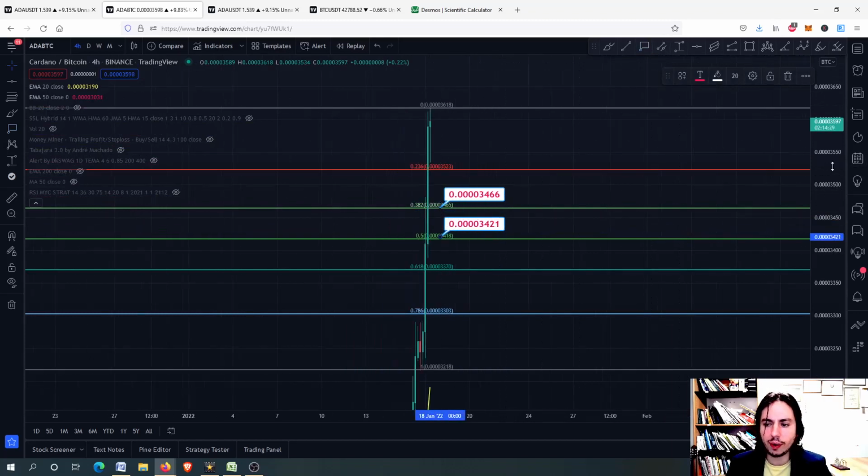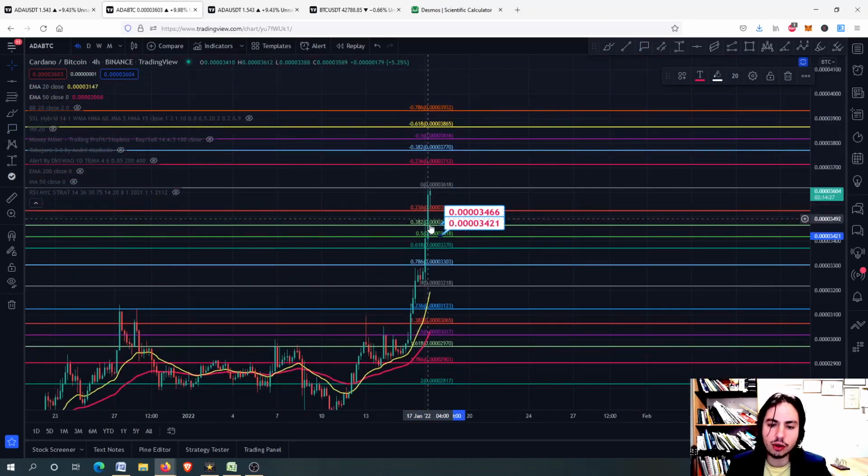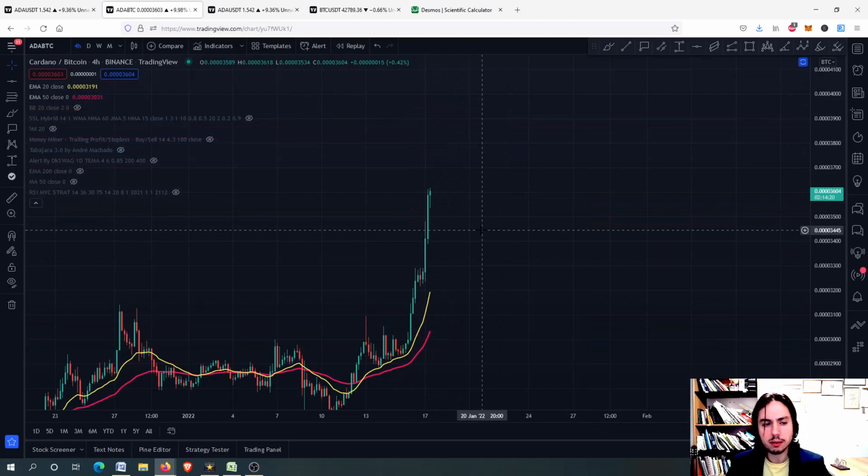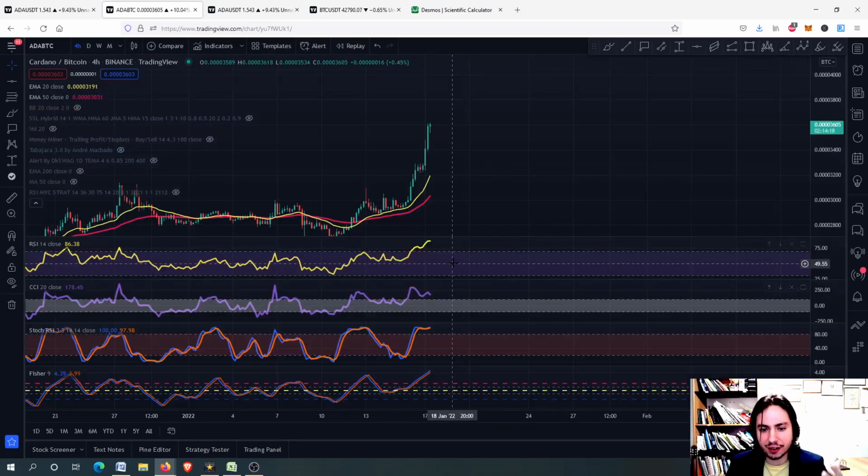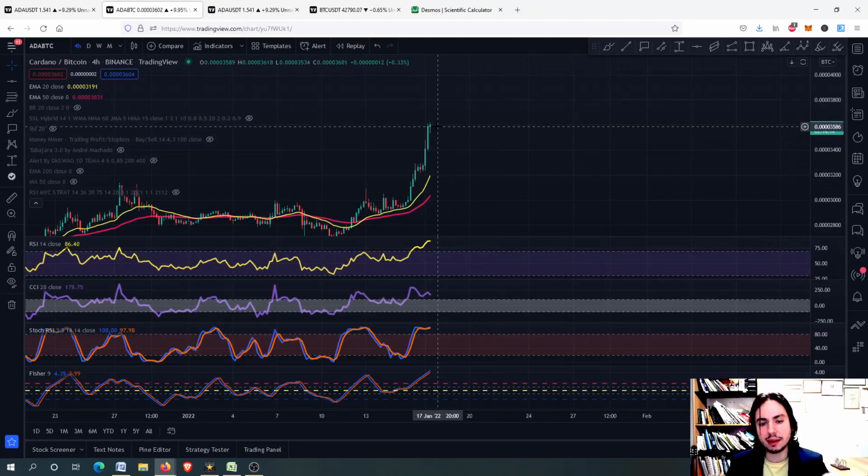If we are about to correct, we might be going there, and instead of going all the way down, we might be stopping on these levels and then have a buying pressure. We will see about that though, because the ADA against Bitcoin chart, despite the fact that we have a very high risk, is looking very good. The price action, despite the risk, is looking very nice.